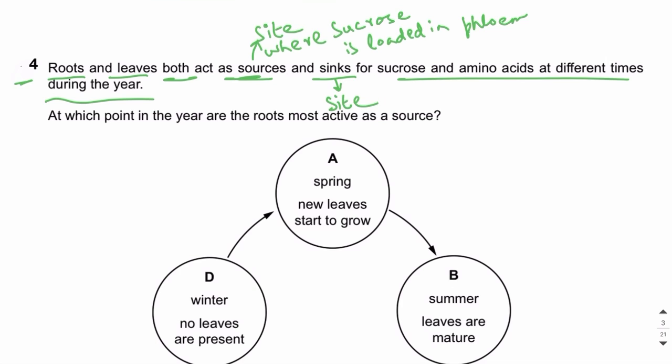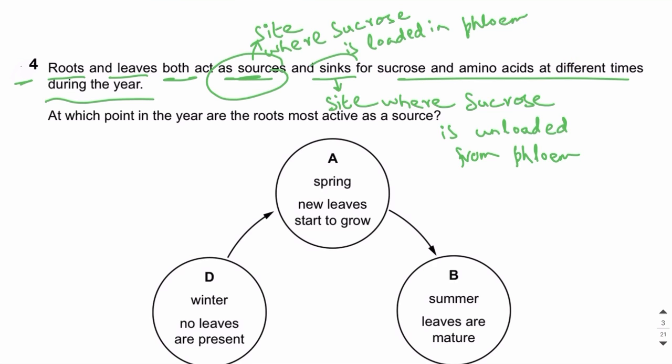where sucrose is unloaded from the phloem. So as you all know, phloem vessels transport sucrose and amino acids, and transportation is always from source to sink, because at the source sucrose is loaded and at the sink sucrose is unloaded from the phloem, right?